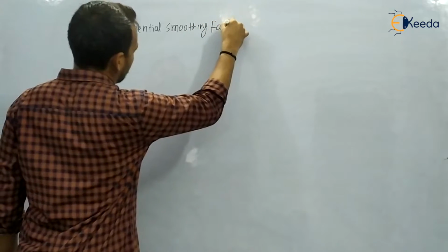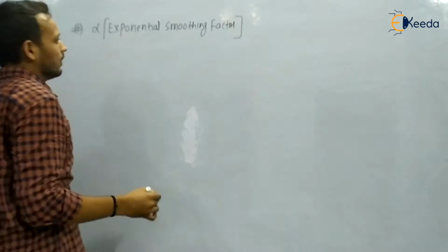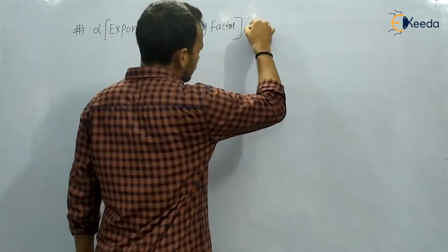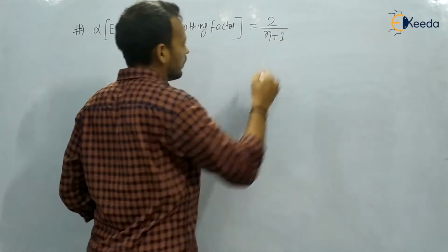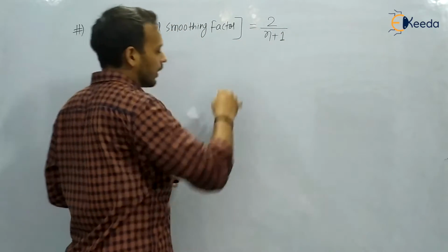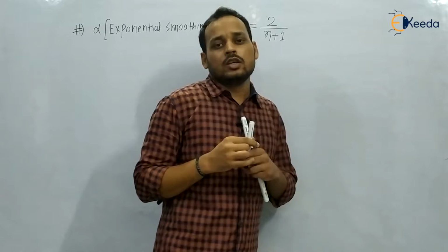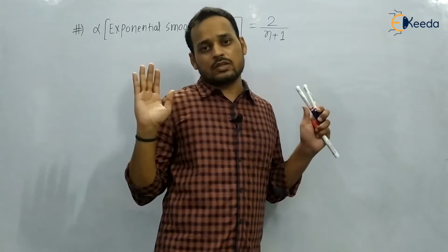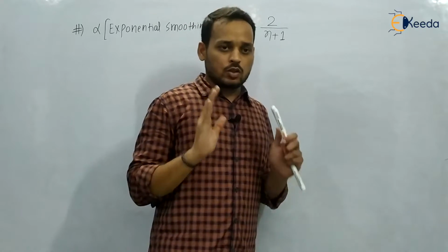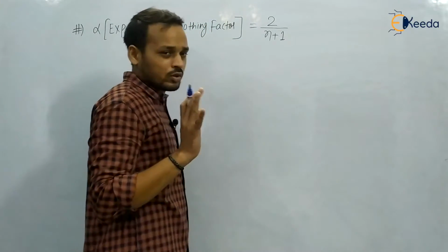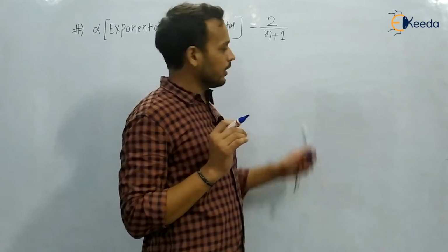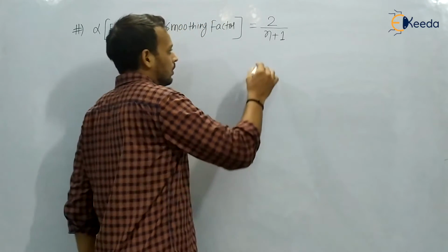Exponential smoothing factor. This alpha is the exponential smoothing factor, and alpha is equal to 2 upon n plus 1. From where this value came, it is a long derivation. You need not remember the derivations for the GATE examination, and it is given in some of the books. You can refer to the S. Chand book, it will be written there.